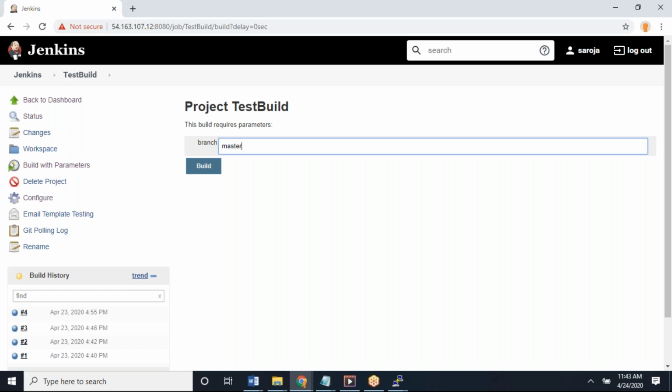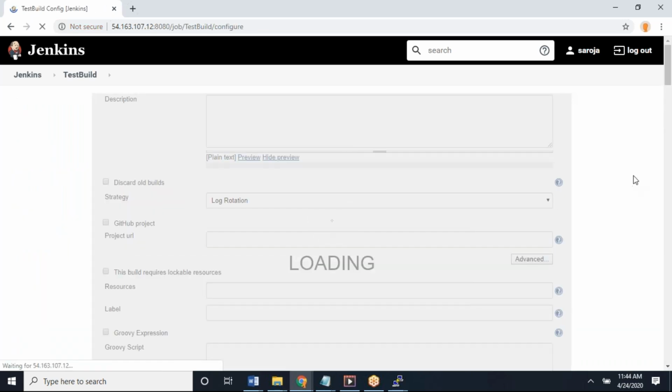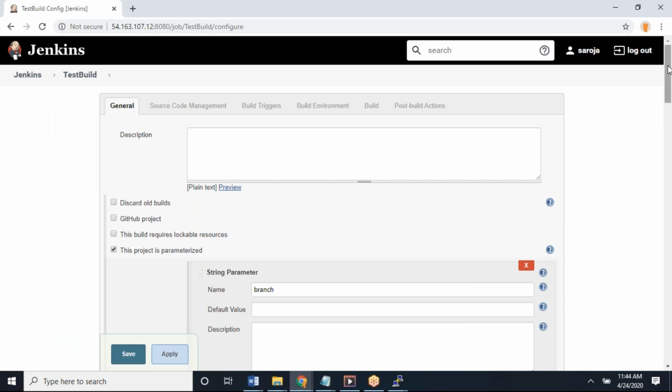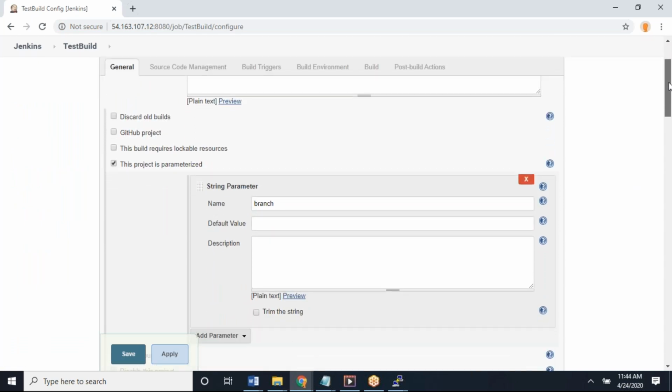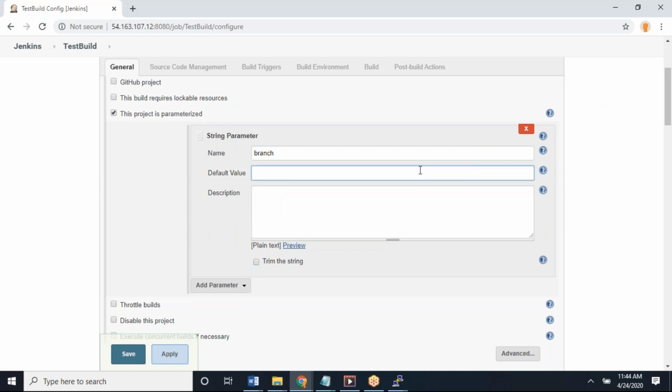Go back to the configure step again. There is a workaround for that. Instead of giving it manually, I can do one thing. Come down, there is a default value option, right? I can give most probably the branch I would take. Just assume that out of 5 branches, Shilpa will most probably do the code on master itself. Only in very rare cases would she go with a feature branch, dev branch, or QA branch. So in that case, I can give the default value as master.